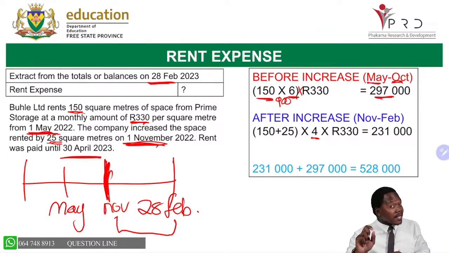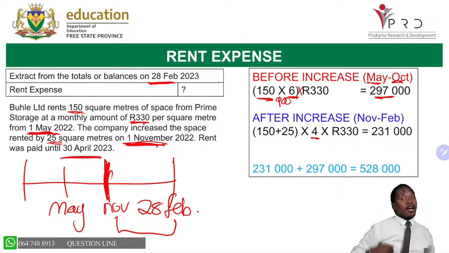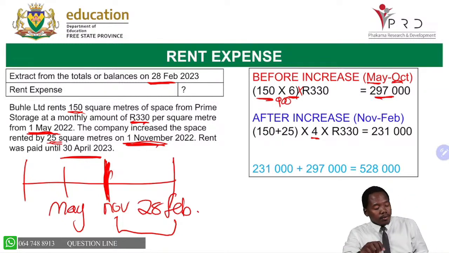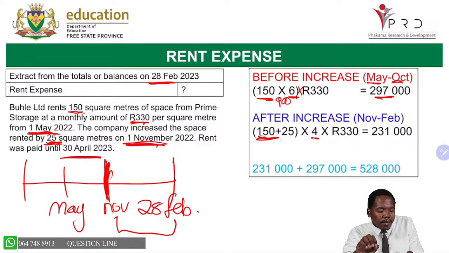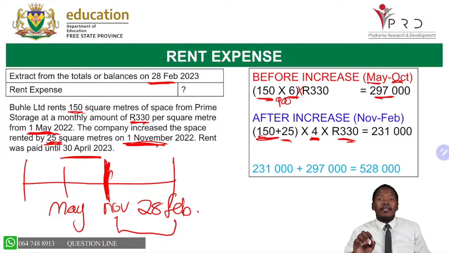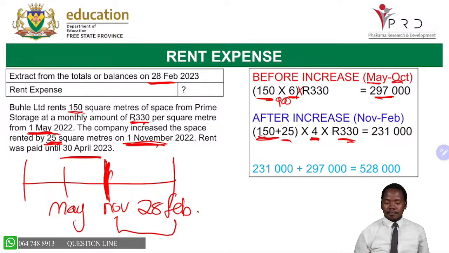But our square meters are not the same as the previous set of months. Remember, in the previous set of months, it was just without increase. Now we are on this one after increase. Remember, we increased our square meters by 25. So we say 150 plus 25, multiplied by the 4 months, multiplied by the rate, which is 330.